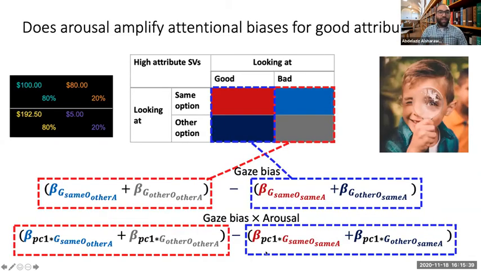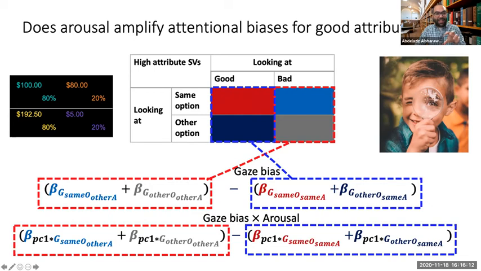For inference, the question that we're asking here is, does arousal amplify attentional gaze bias? And is there gaze bias in this task? So we look here at the good attributes, and we're seeing how participants were evaluating the good attributes. What I have here is the evaluation of the good attributes when participants were looking at the good attributes. And these are the 2 coefficients here in blue.